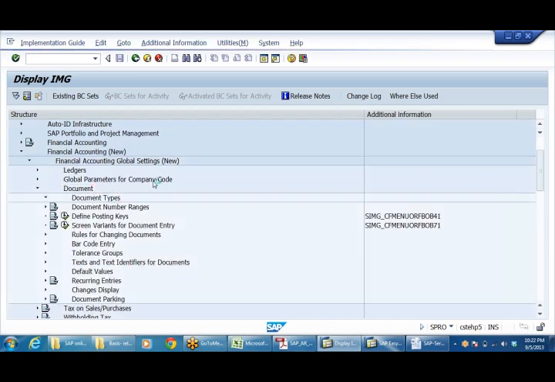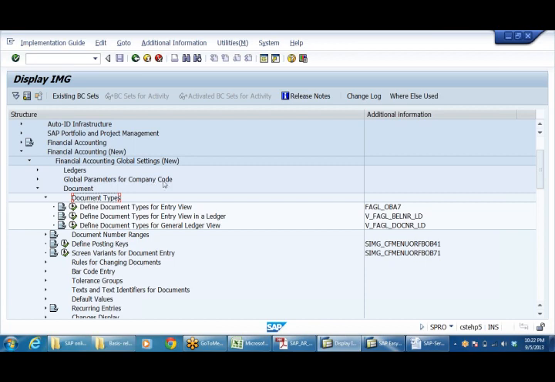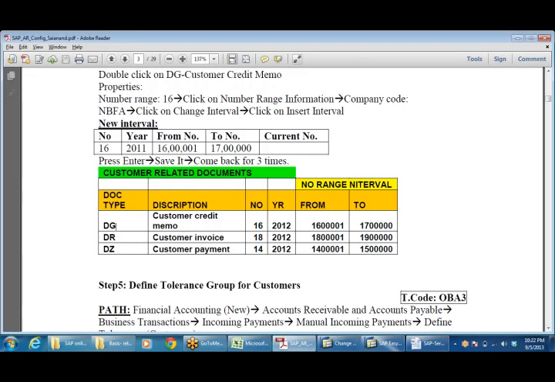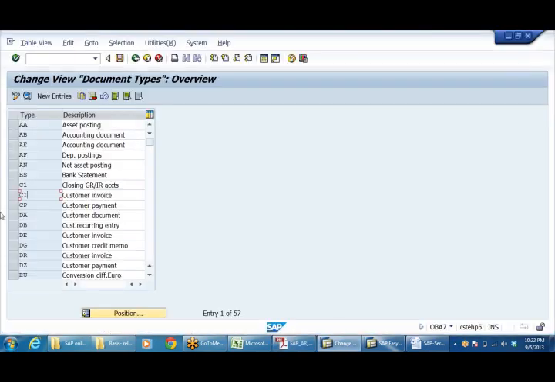Document types: OBA7 is the T-code. Here we have already seen. Let's go here, OBA7. Here we are going to use DR, DG and DZ. These three documents we are going to use. First of all, DG, customer credit memo. Whenever I am going to create a customer credit memo, the system takes the number range from here.